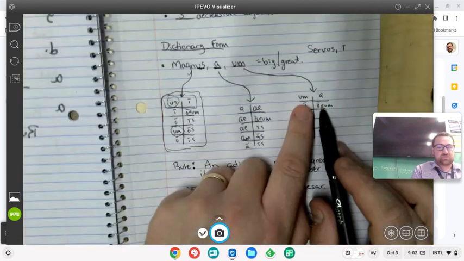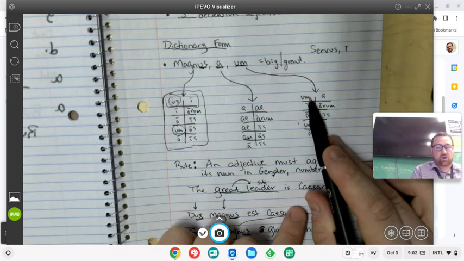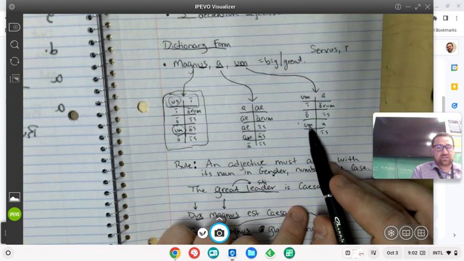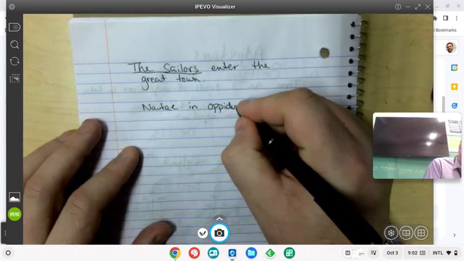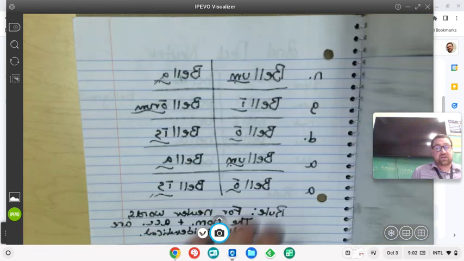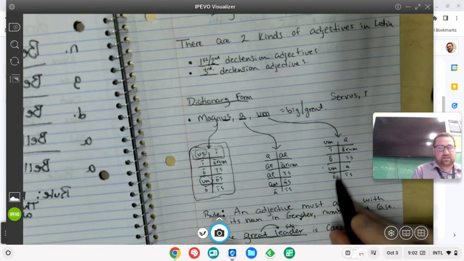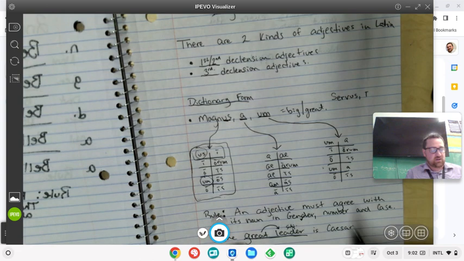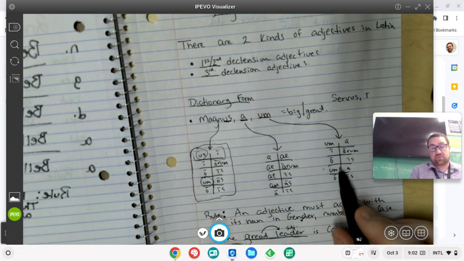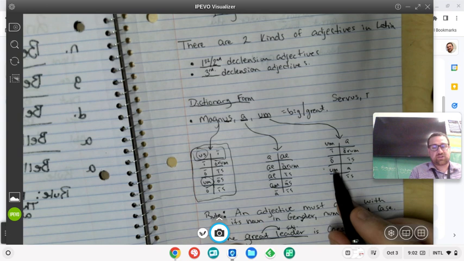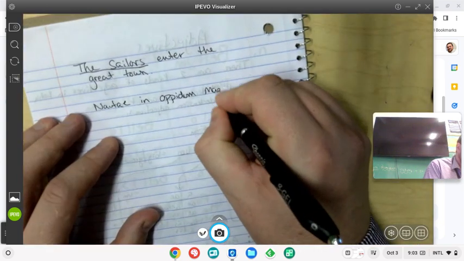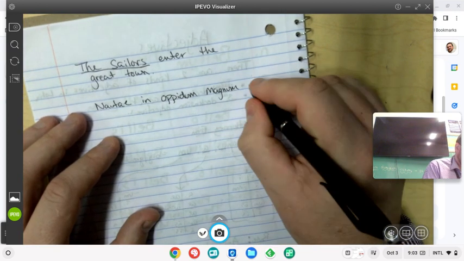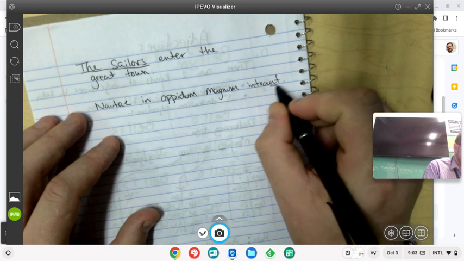Oppidum is a second declension neuter word. I want to choose the accusative, which is also oppidum. But we don't want to say in oppido, right? That's for something happening already within a town. When we're entering, we're starting outside of the town and entering in the town, we're using in plus the accusative. That was a rule we learned back when we were in the fourth declension. So in oppidum magnum, intrant, right? They enter with an NT on the verb.